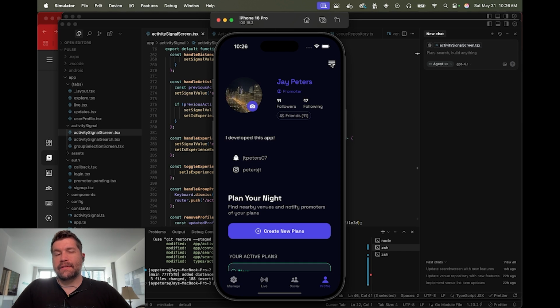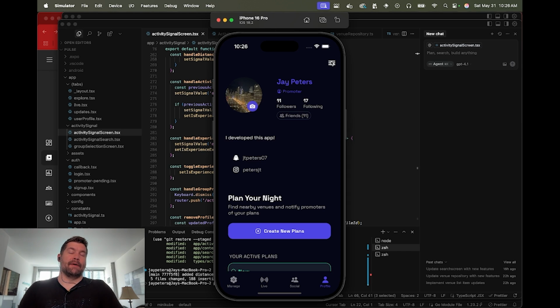I'm primarily focusing on iOS at this point. I occasionally get Android versions working, but this is getting really close to submitting to the App Store. So I've consulted with a few different AIs at this point, Gemini and GPT and Perplexity, to make sure that I can hopefully make the app submission process as smooth as possible.